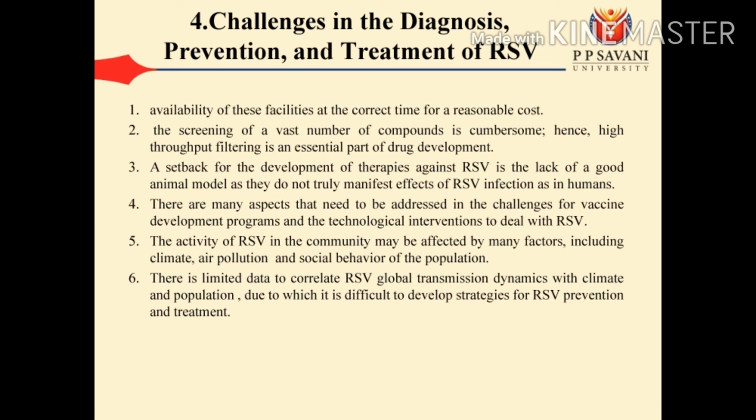Fourth, there are many aspects that need to be addressed in the challenges for the vaccine development program and the technological intervention to deal with RSV. Fifth, the activity of RSV in the community may be affected by many factors including climate, air pollution, and social behavior of the population. Sixth, there is limited data to correlate RSV global transmission dynamics with climate and population, due to which it is difficult to develop strategies for RSV prevention and treatment.